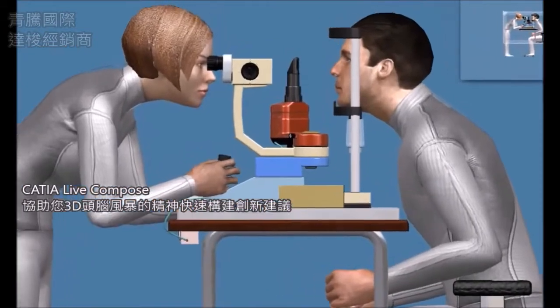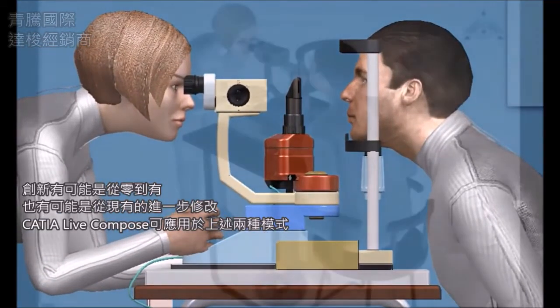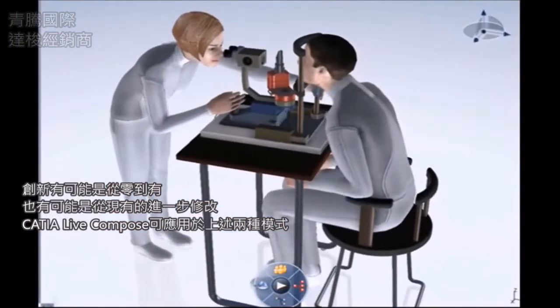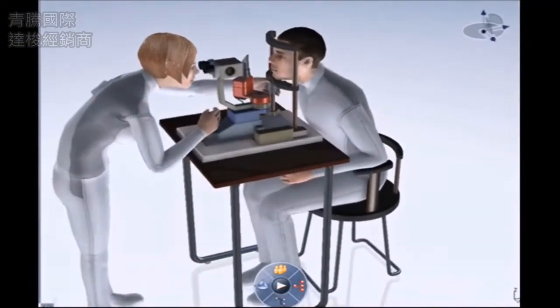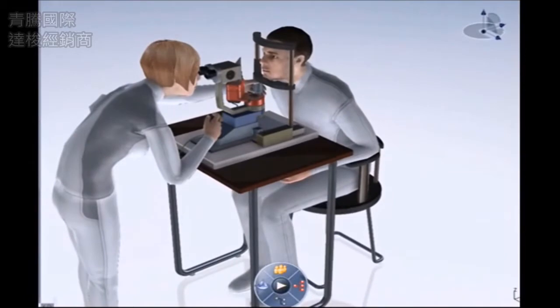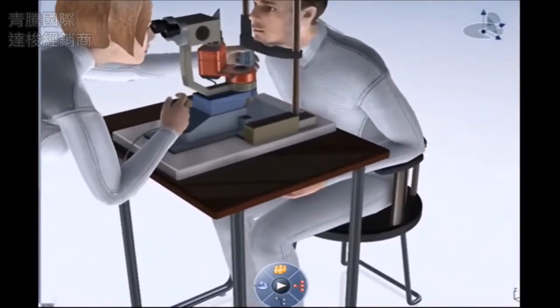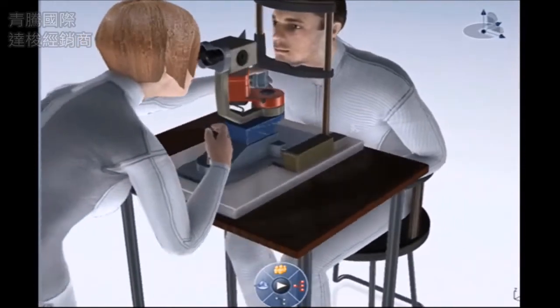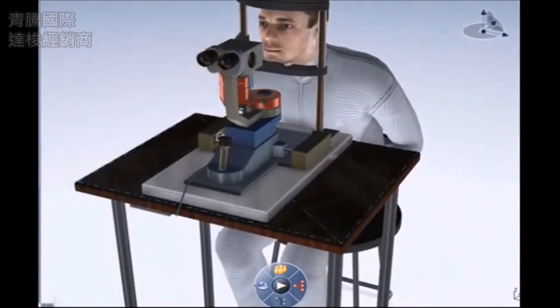Need a new product? Without being constrained by tedious and complicated tasks? Release your creativity and imagination with Live Compose in CATIA V6. Creating a new design sometimes requires starting from scratch and sometimes by modifying an existing design. CATIA Live Compose can address both.